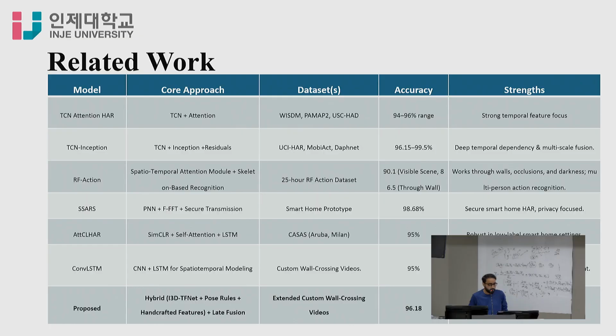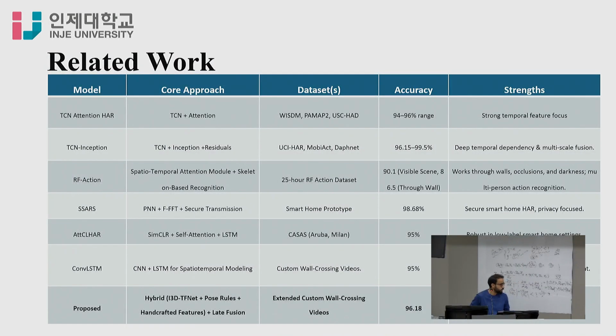My validation accuracy is 96.1, and the previous one is 95. The strength of this project is multi-pathway robustness to occlusions, interpretability, and real-time